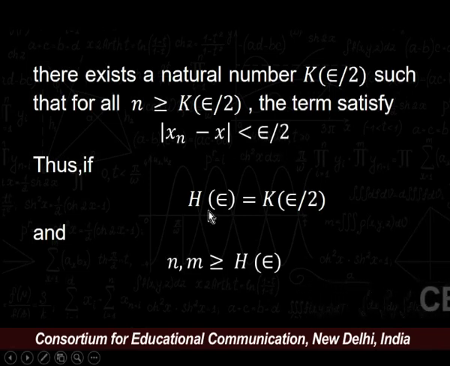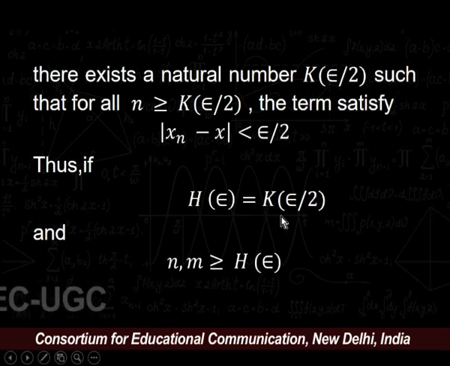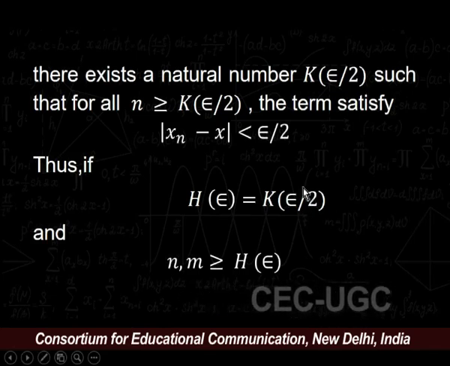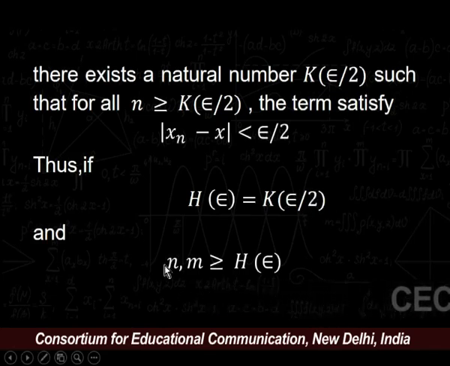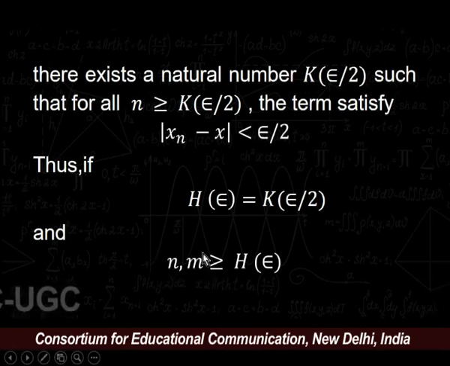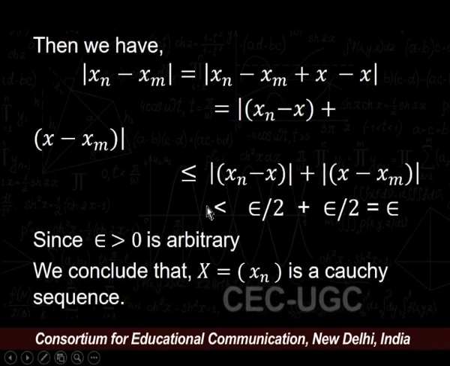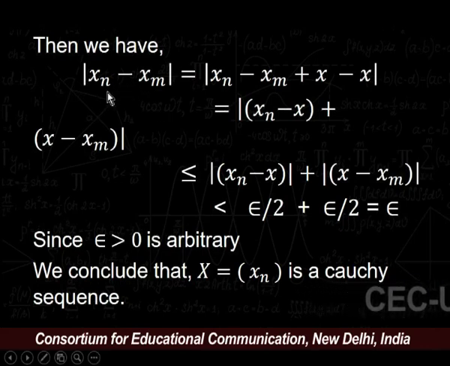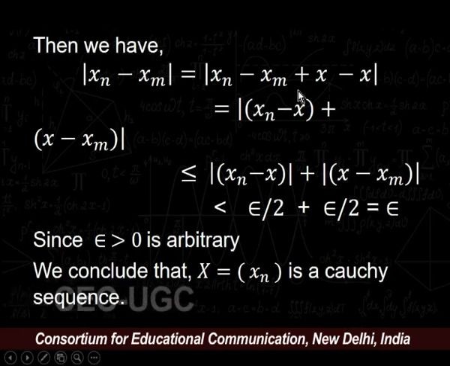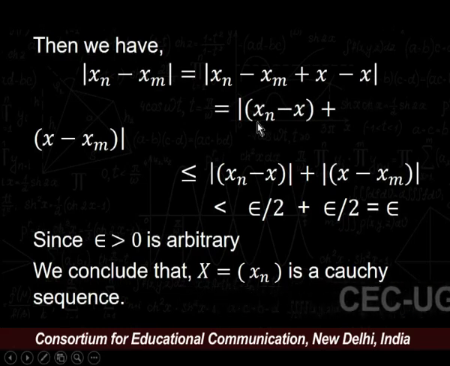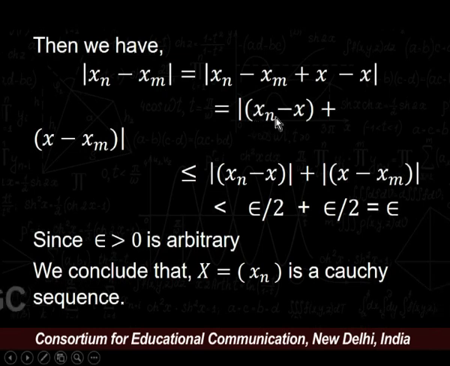Thus, if h = k, where h depends upon epsilon and k depends upon epsilon upon 2, then for natural numbers n and m greater than or equal to h, we have modulus of xn minus xm equals modulus of xn minus x plus x minus xm.